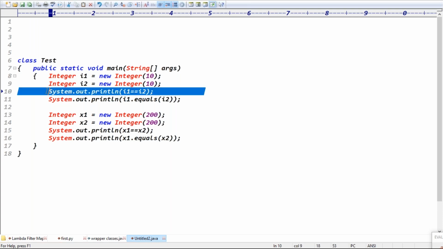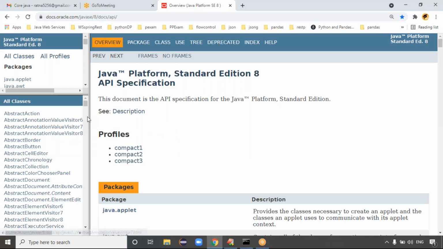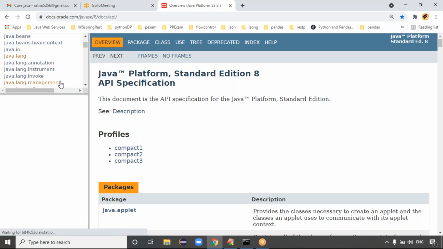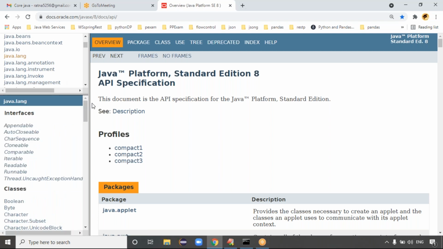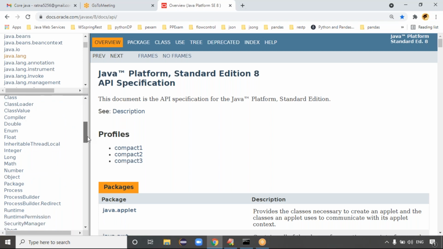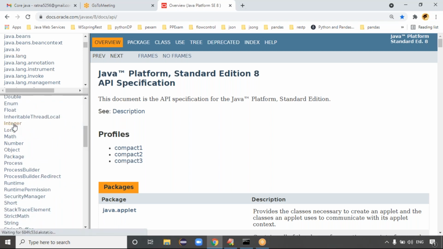Also, one more thing, sir. There are two constructors for every wrapper class except Float and Character. Character has only one constructor. When you get this type of questions, you can go for the wrapper classes, which belong to the java.lang package. Let me open one of the wrapper classes, like the Integer class.